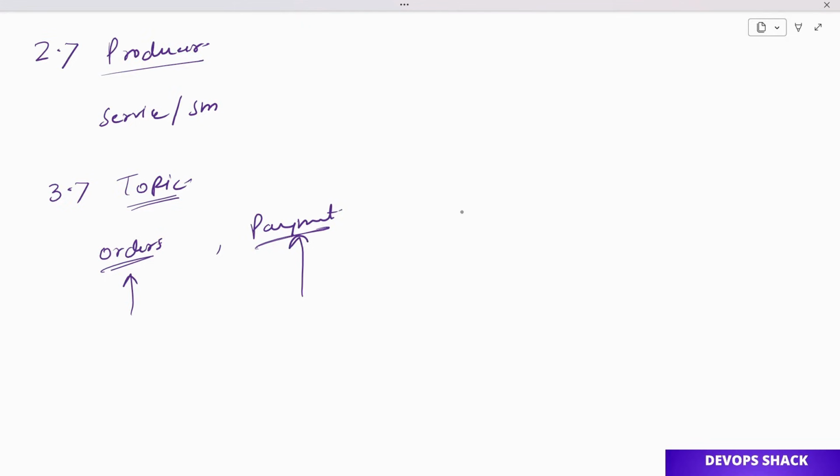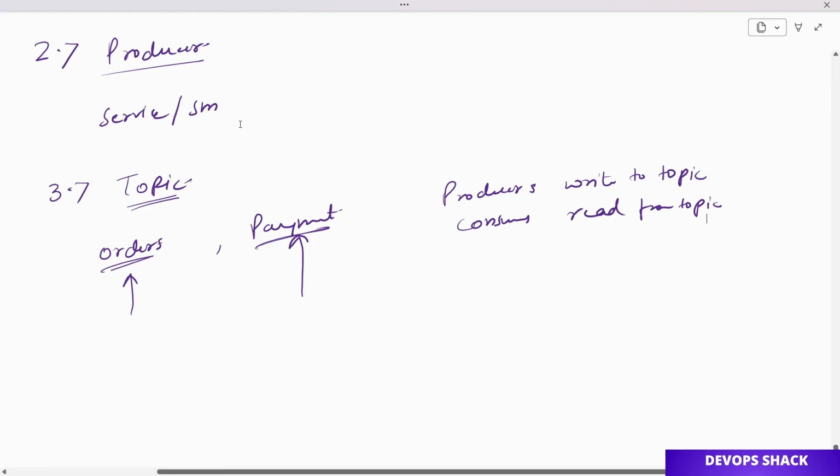Okay, and here producers write to topic and consumers read from topic. Remember that. So topic is basically a folder or categorization inside which any service can put their messages.